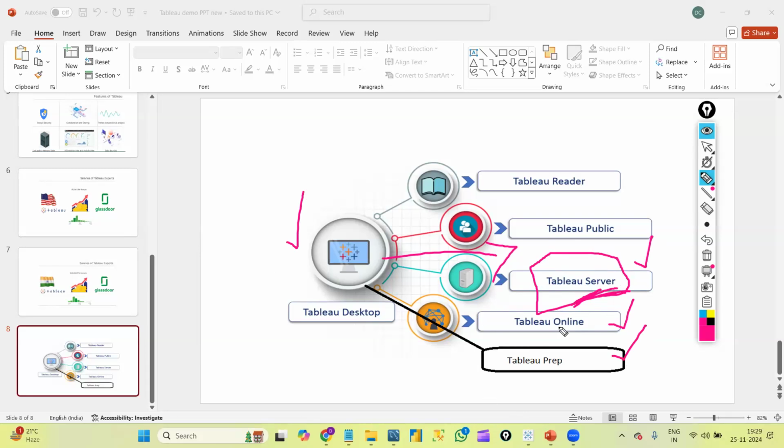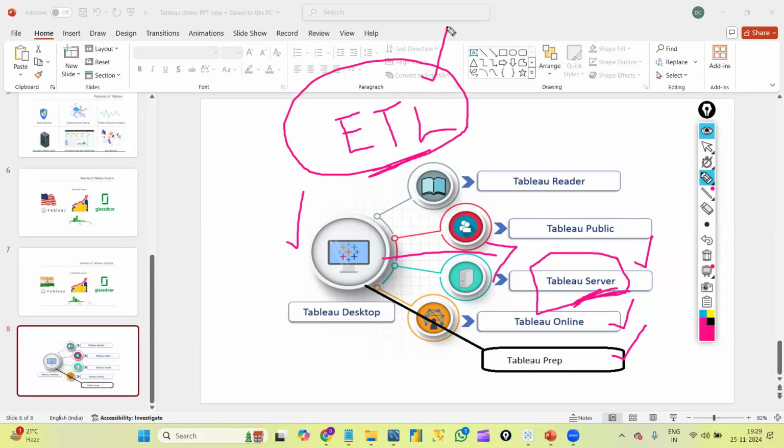Tableau prep is also one more product of Tableau, by using which we will clean the data. We have something called ETL, right? Extraction, transformation, and loading. So Tableau prep is an ETL kind of tool within Tableau. We know in the market we have so many ETL tools, right?